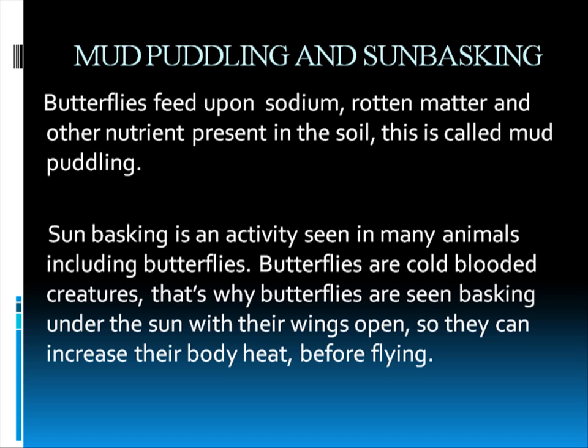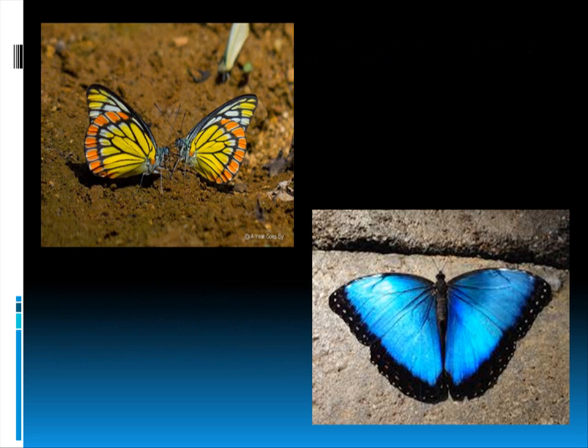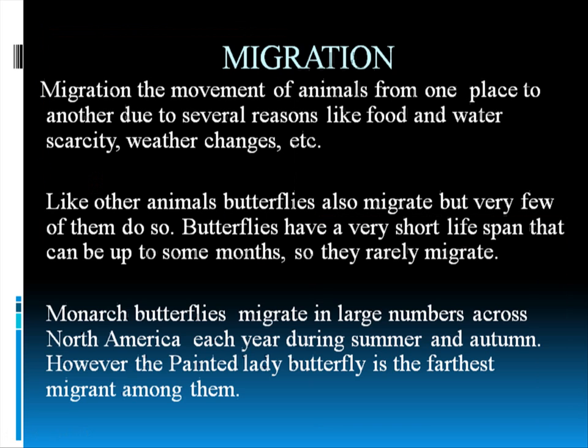So for that they keep their wings open, so their muscles are fully open. They put their wings open and let the sun rays and the heat come to their wings, and it increases their body temperature to fly. So there, in the photo, you can see mud puddling. The zazibels are mud puddling, and you can see that blue morpho butterfly sitting on the rock and getting the sun rays.